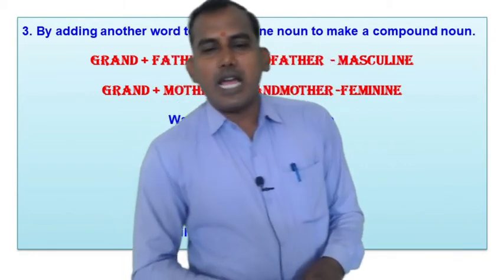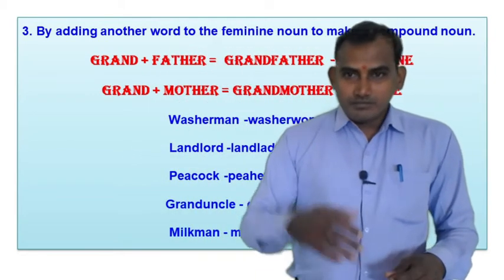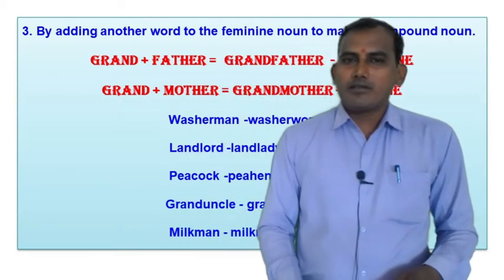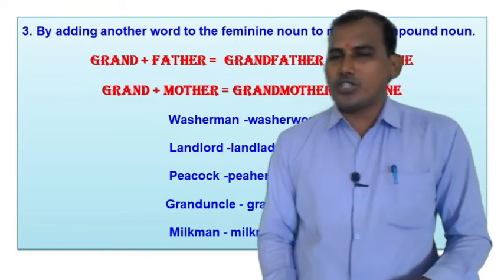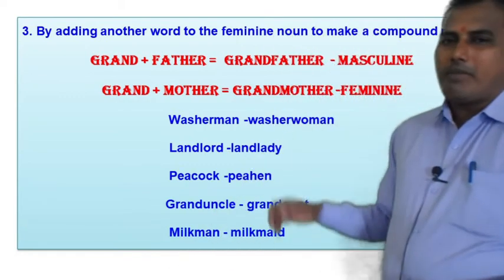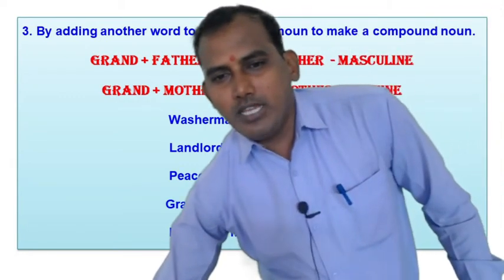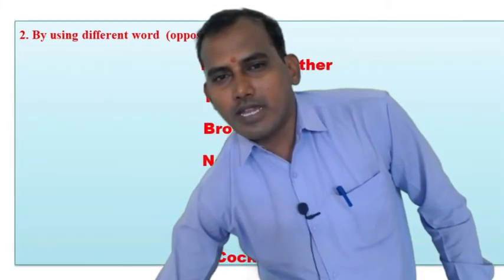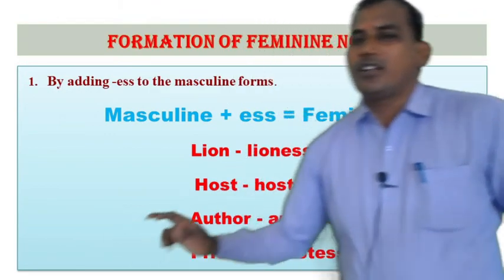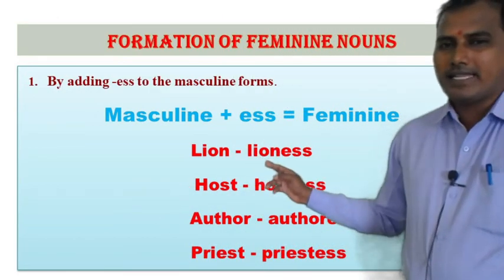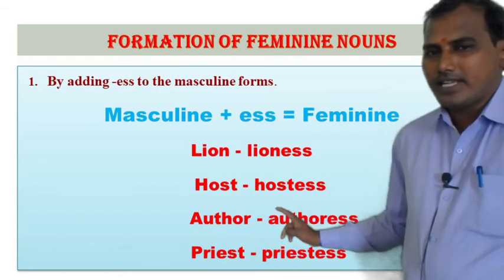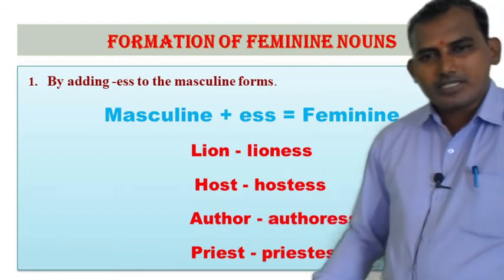After that, we have seen how to form feminine gender from masculine. The first rule I have taught you is that simply by adding the suffix ess we can form a feminine gender. For example, lion, lioness, host, hostess, author, authoress, priest, priestess.